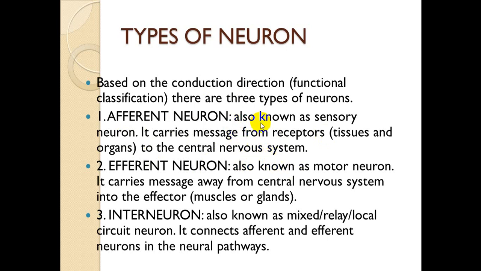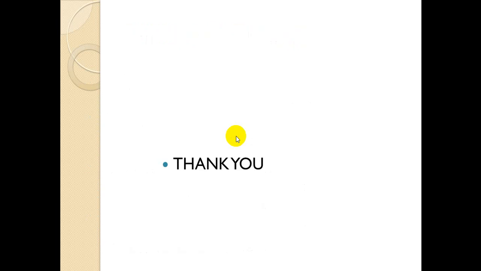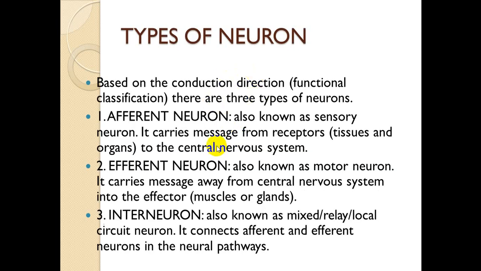जो receptor होगा, which is a terminal afferent neuron के base पे जो एक terminal specialized structure होता है, which senses any change in the environment. तो उधर उस receptor से ये न्यूरॉन मैसेज लेके जाएगा टूवर्ड्स द सेंट्रल नर्वस सिस्टम. तो इसी न्यूरॉन को हम कहते हैं एफरेंट न्यूरॉन, which will carry the message towards the central nervous system.